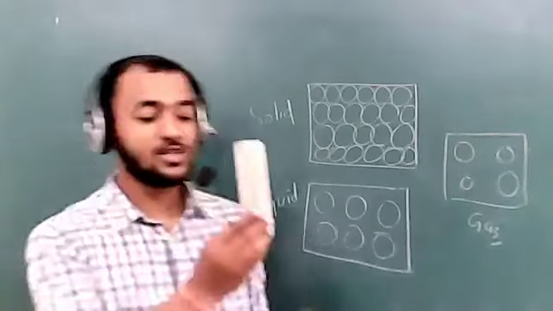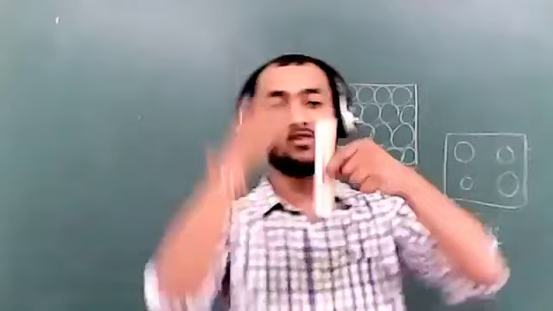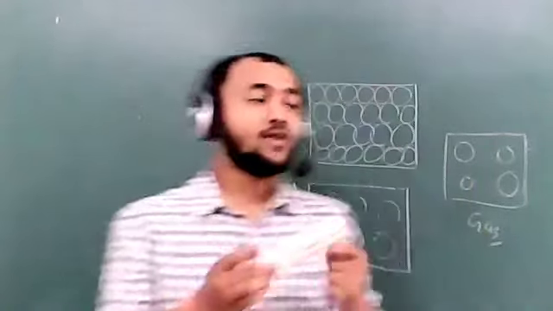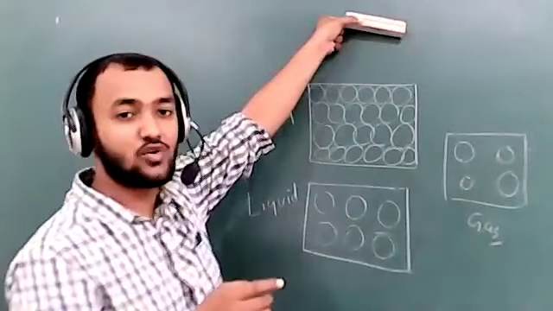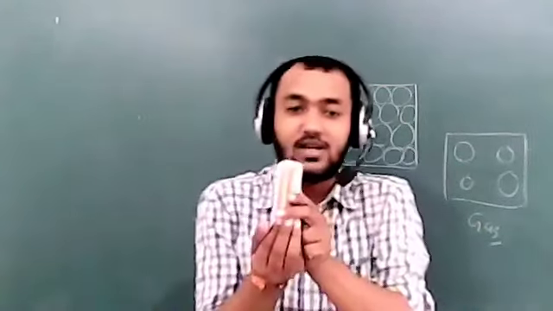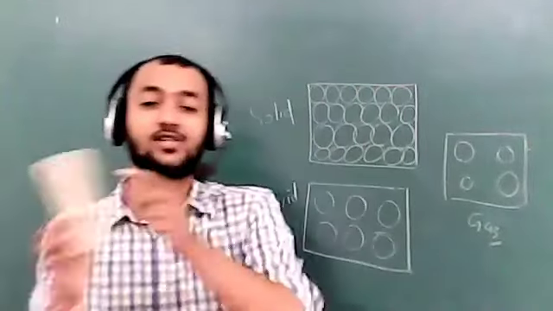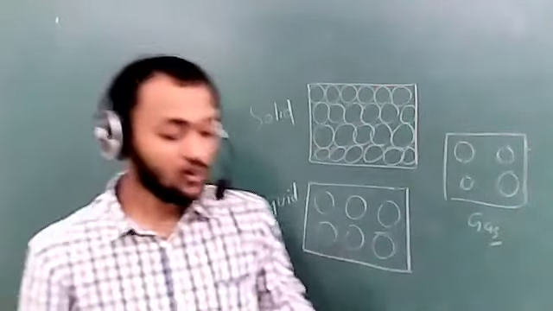This duster is a solid, and its shape is fixed. Its shape is like a cuboid. When I keep this duster here, it will be a cuboid. If I keep this duster in my hand like this, it will remain a cuboid. Means its shape and size are fixed.